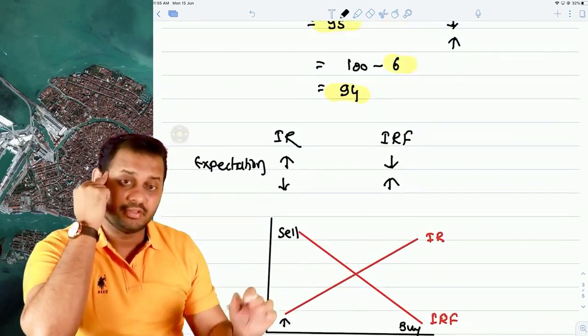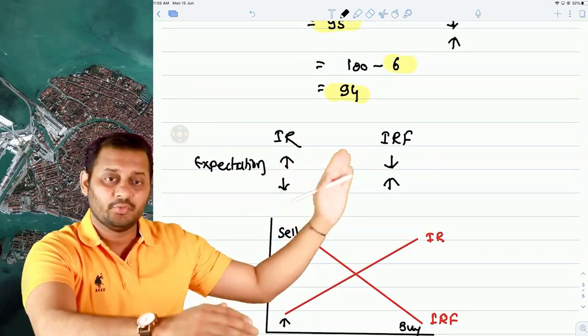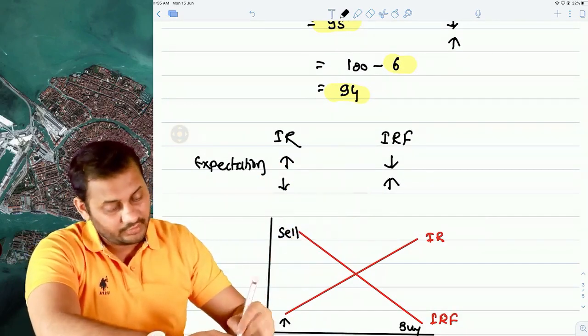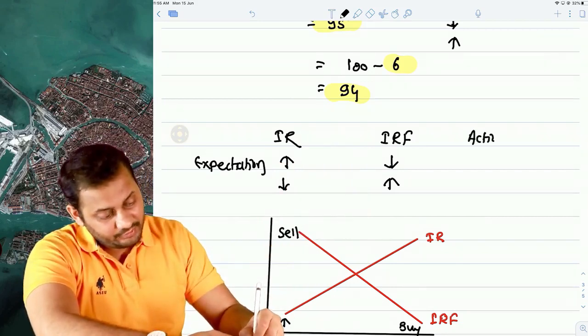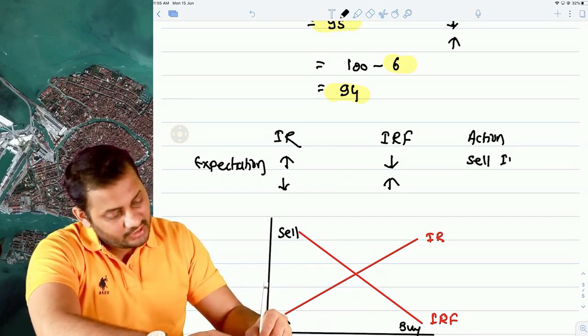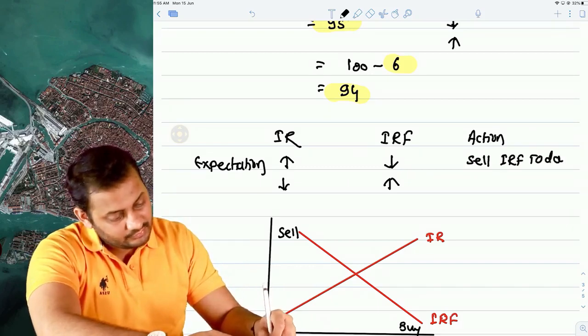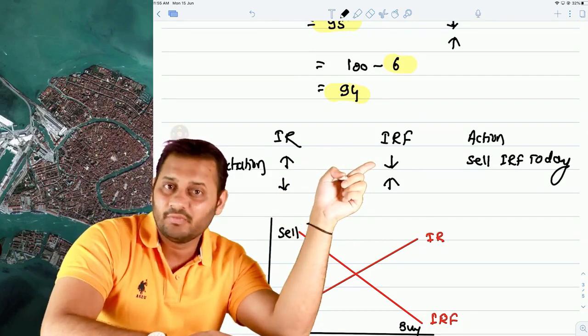So let me tell you one thing. If your expectation is that interest rate is going up in the future, it means that interest rate futures price will fall. That means the action that you need to take today is sell IRF today, because tomorrow the price will fall and you will buy it.